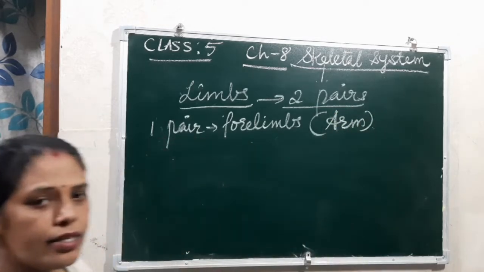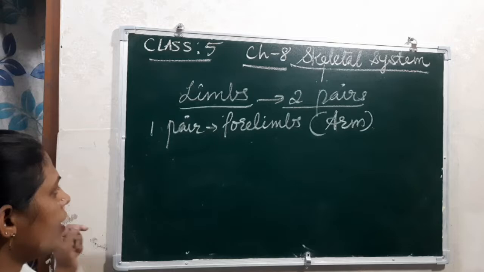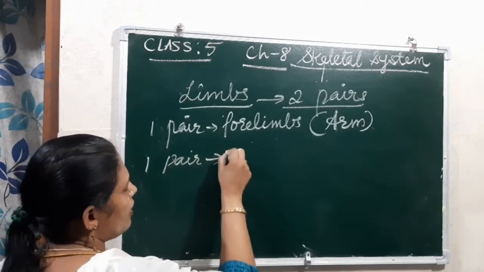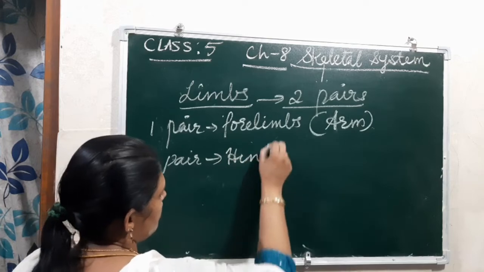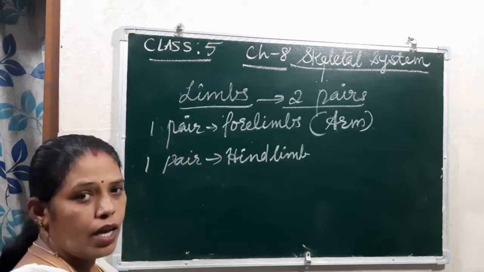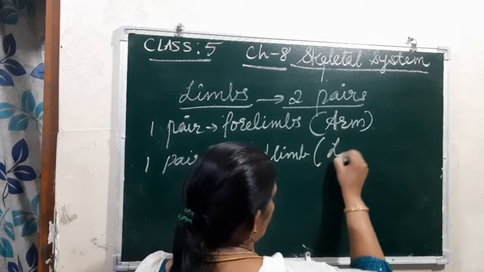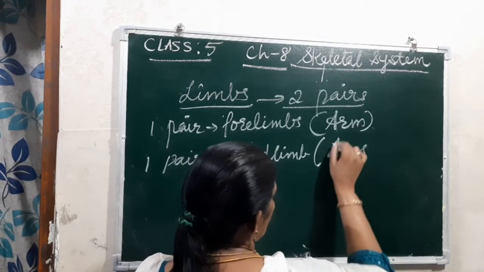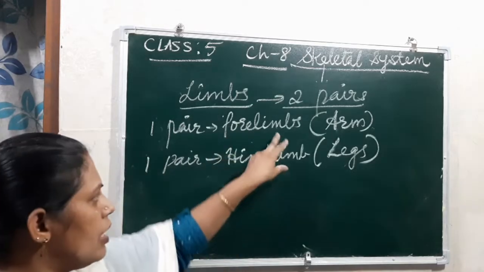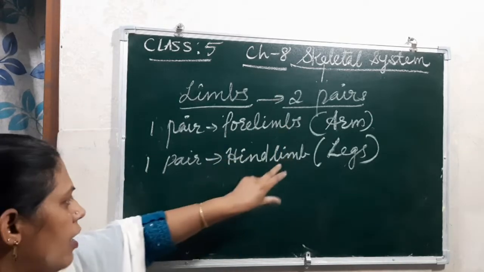That is the forelimbs. And then the second pair are the hind limbs. Hind limbs are known as legs. They are our legs. Understood now, both the limbs, forelimbs and hind limbs.